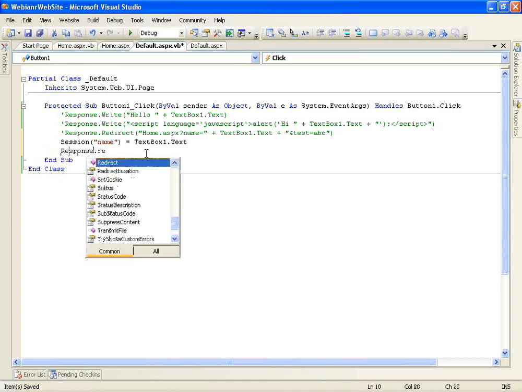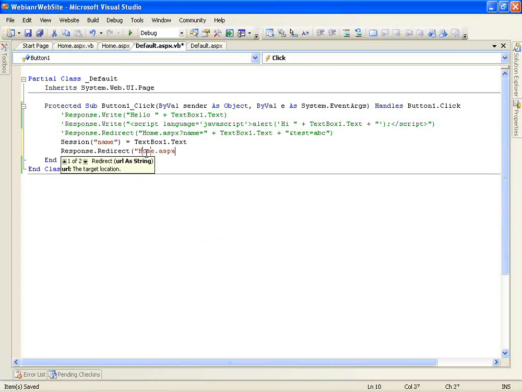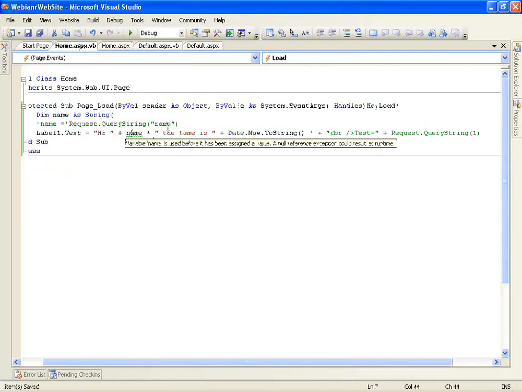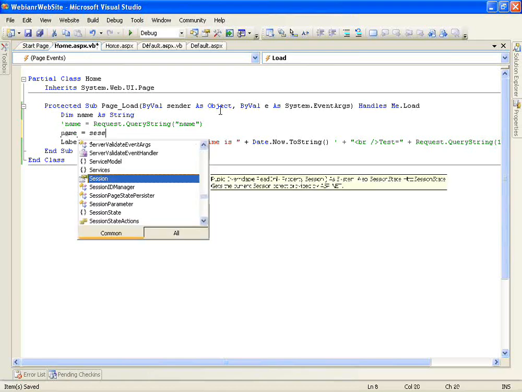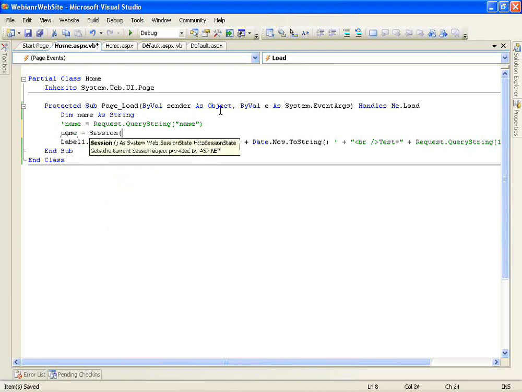Then simply you can give Response.Redirect home.aspx. And in that page, the name you can get from the session variable. So Session of the same reference you can specify, right?